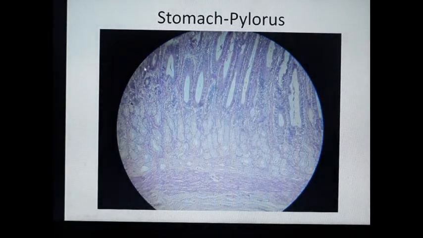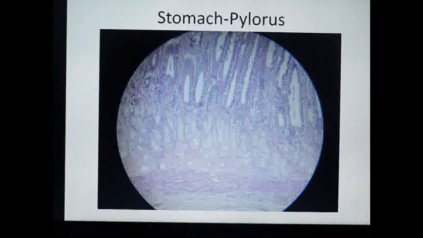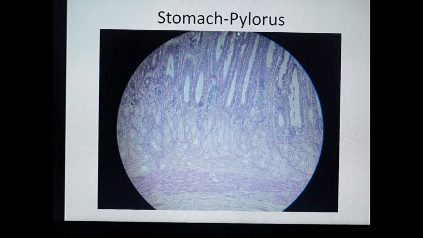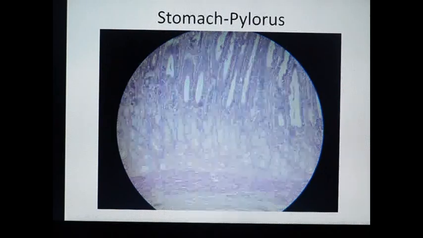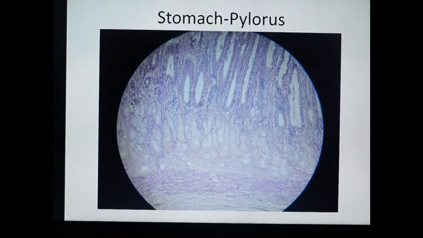Next, this is the slide of stomach pylorus under 10x magnification, that is, lower magnification. We can see the mucosal folds lined by simple columnar epithelium, and the gastric pits are very long, occupying 2/3 of the mucosa and continuing to form the pyloric glands.